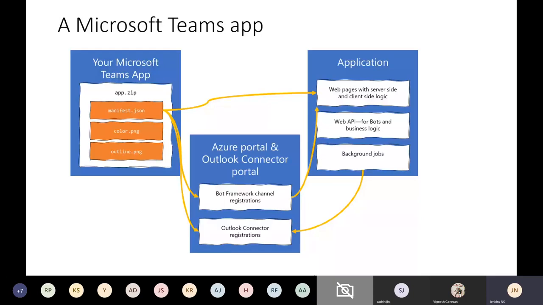And the third one is the application: the web pages, server side, cloud logic, your business background job, whatever it is. Everything is application. It's three frames. Think about it. One is your Microsoft app, the Teams manifest file with the logos, color.png and outline.png, just two images to load. The middle one is the configuration part. The first two are configuration. The third, the application, is the original code.